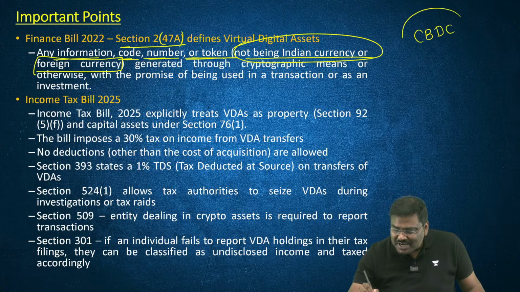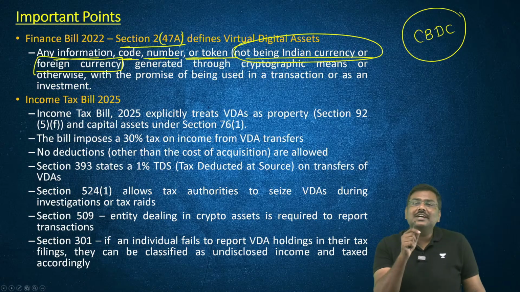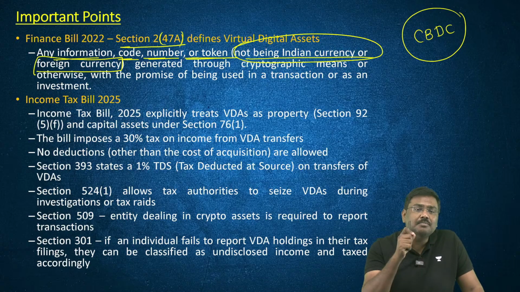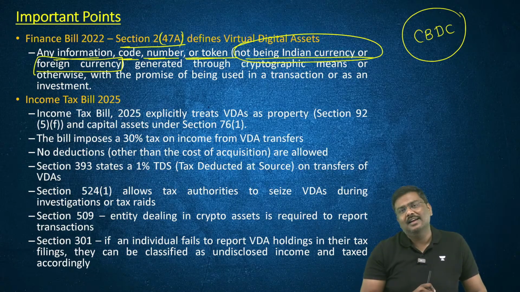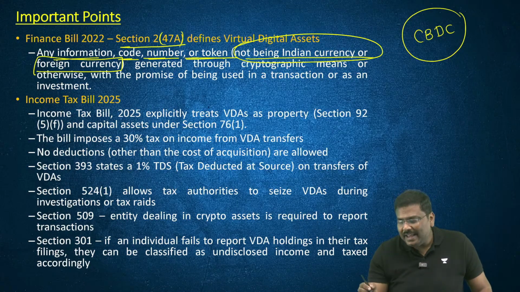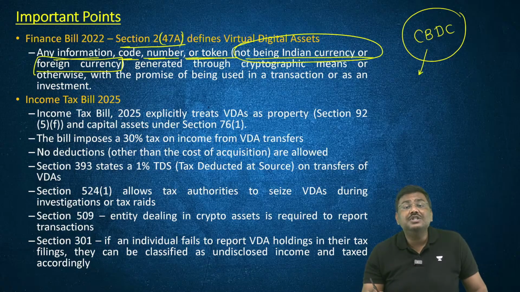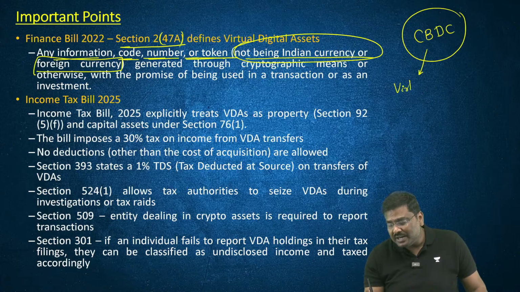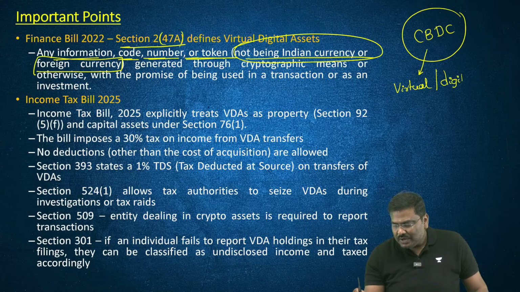Please do let me know in the chat section. Have you heard of the term CBDC? Central Bank Digital Currency. The Central Bank Digital Currency is essentially a virtual rupee. It is a virtual or digital rupee. So is the term okay with all of you? Please do let me know.